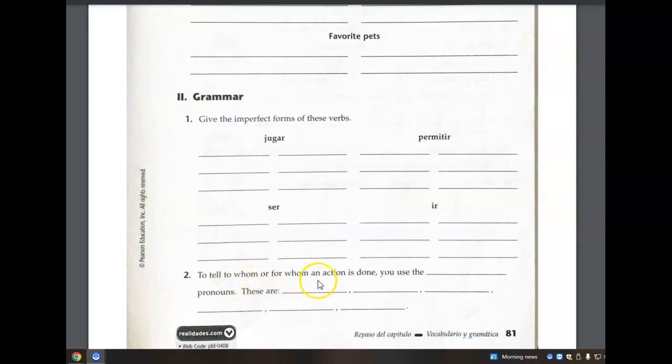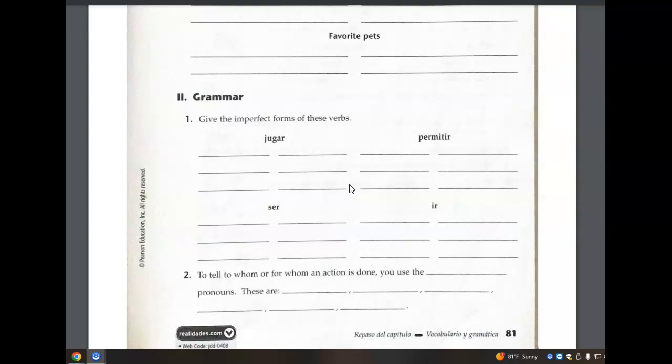To tell to whom or for whom an action is done, we use indirect object pronouns. These came up, I don't know for third period, but definitely for eighth period, if I'm not mistaken. We had said that those indirect object pronouns are me, te, le, nos, and les. One more time: me, te, le, nos, and les. Indirect object pronouns indicate the recipient, right? To whom or for whom an action is done. I don't think that's explicitly in the exam, though, to be honest with you. The exam is mainly focused on the imperfect.